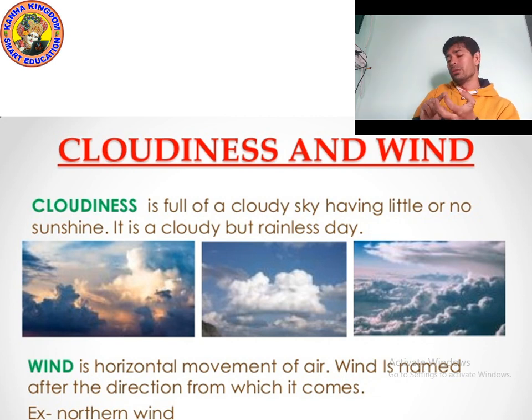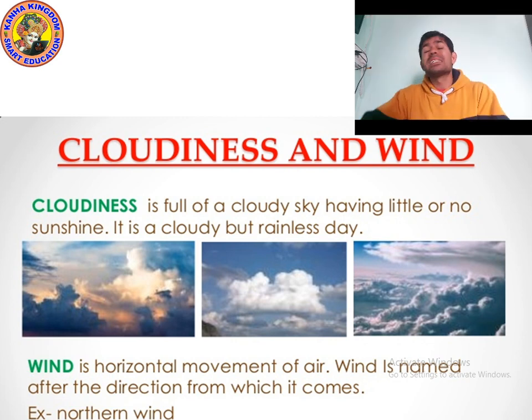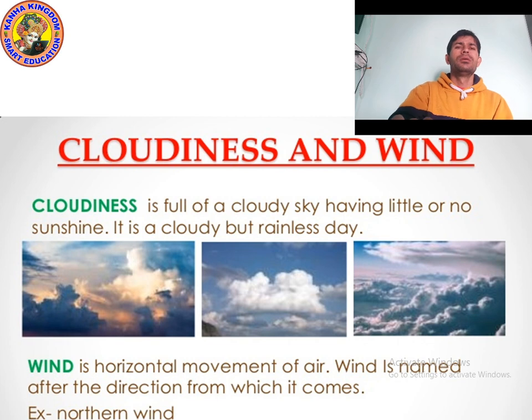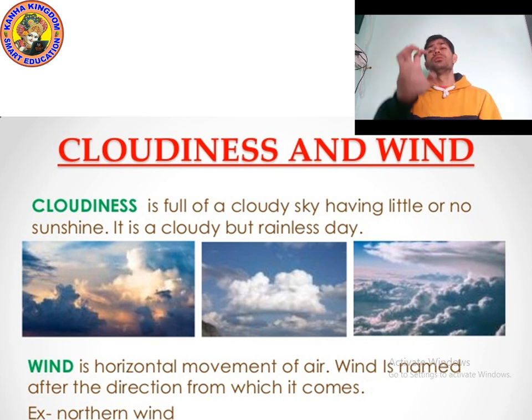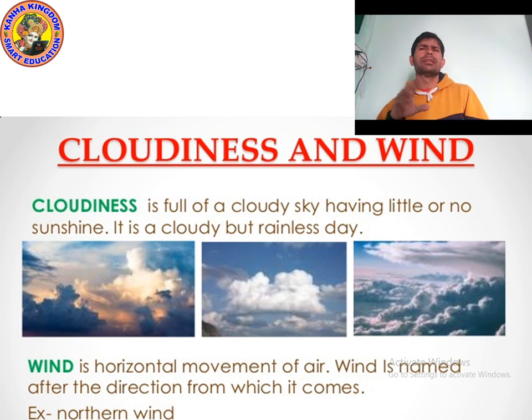The maximum temperature you can see during the afternoon, at night the temperature slowly comes down, and the minimum temperature always occurs in the morning. To collect this data we use a special thermometer called the maximum and minimum thermometer. I also told you about humidity. Humidity refers to the amount of water vapor present in air, and it indicates the likelihood of precipitation.